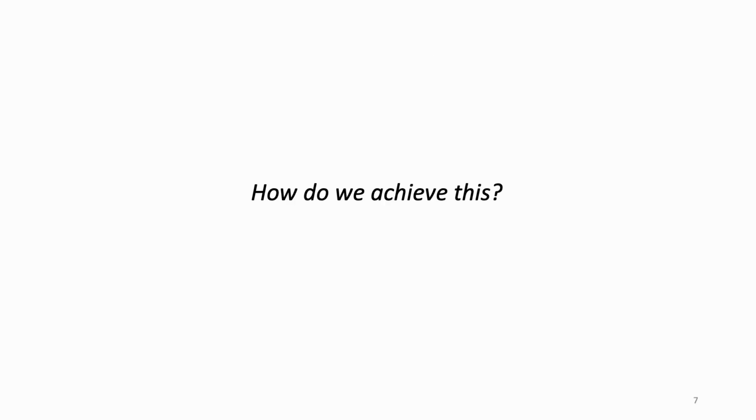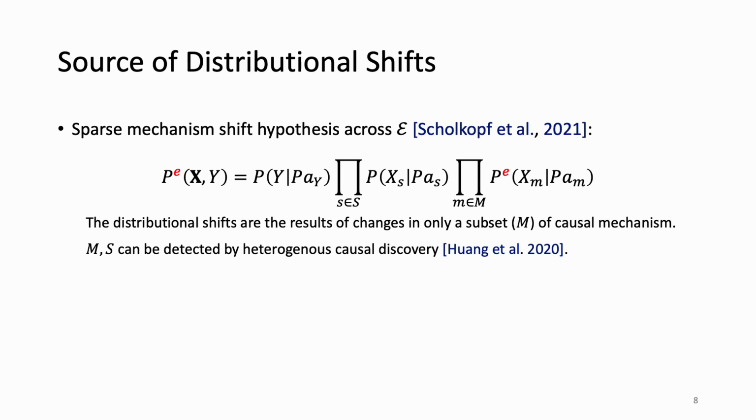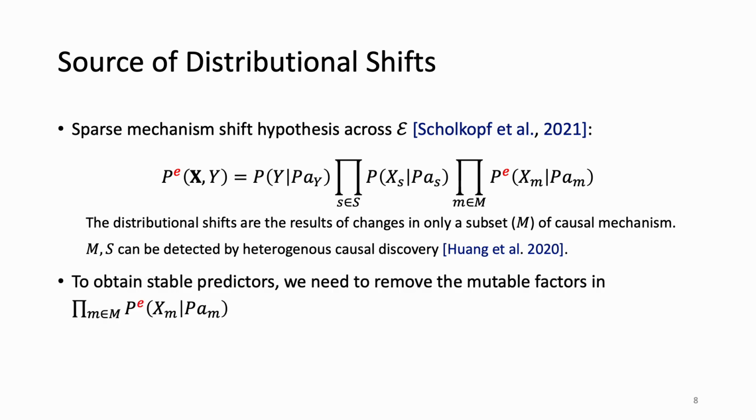How do we achieve this? Our analysis starts from the sourcing of distributional shifts. We adopt the sparse mechanism shift hypothesis, which states that distributional shifts are the results of changes in only a subset of causal mechanisms. We call this subset with the changed mechanism the mutable set, and that with the unchanged mechanism the stable set. In this regard, to obtain a stable predictor, we need to remove the mutable factors in x_m.